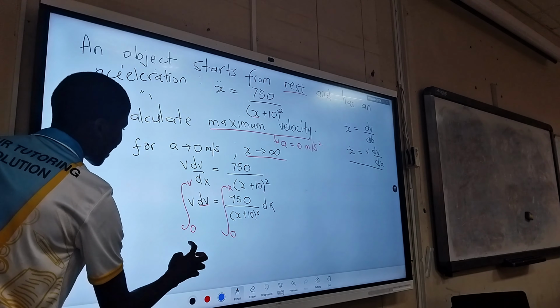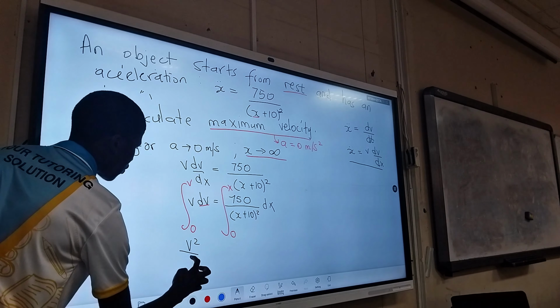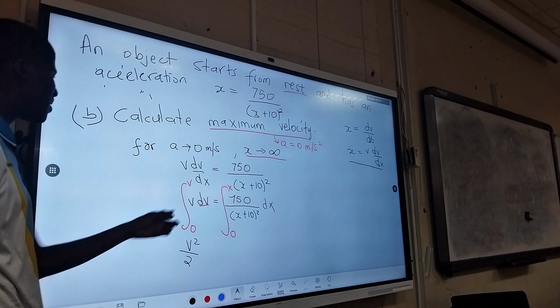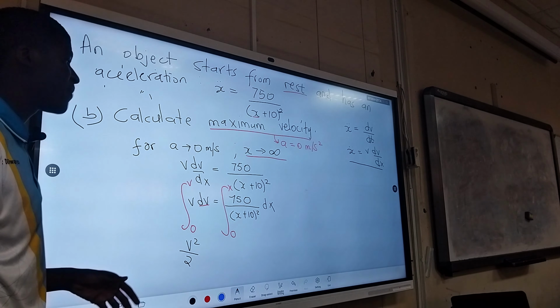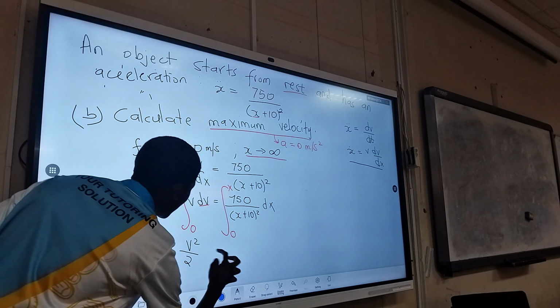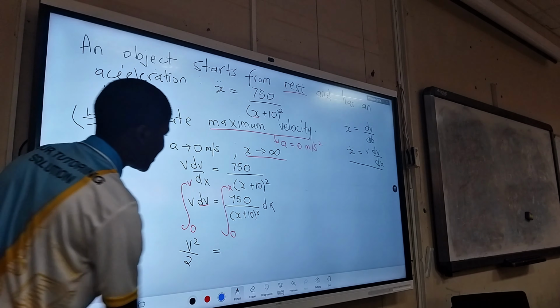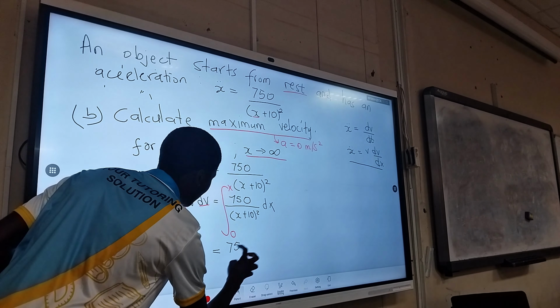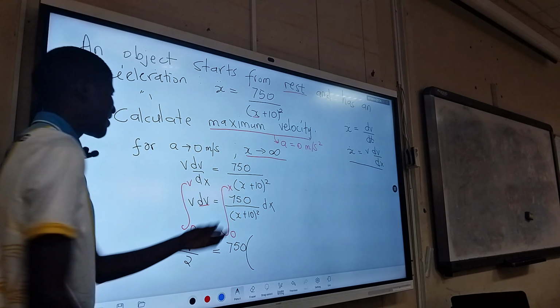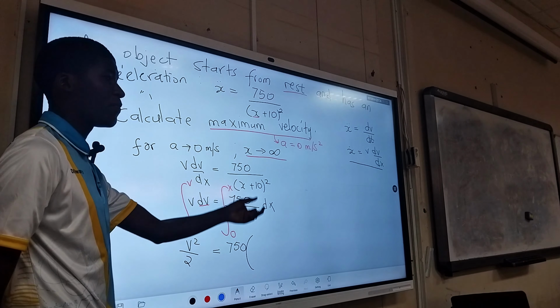So here, if we integrate, we get v squared over 2. Considering the bound, the lower bound is just 0, so it won't make any difference. If we integrate the other side, 750 is a constant. And when we integrate here, I integrated before.